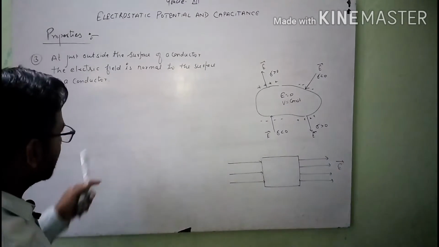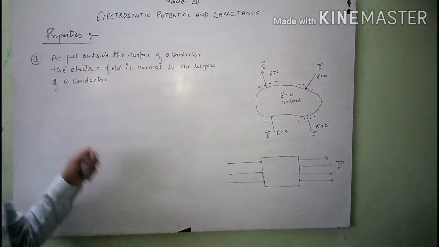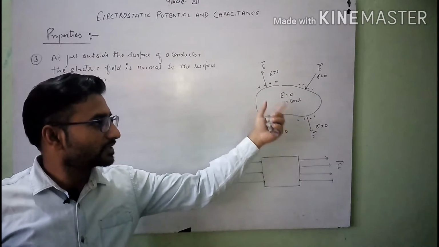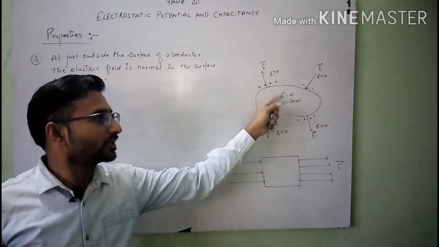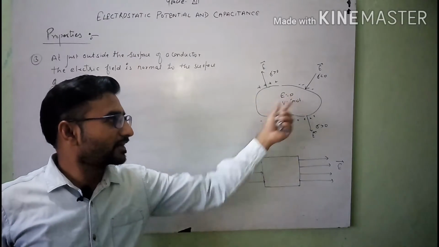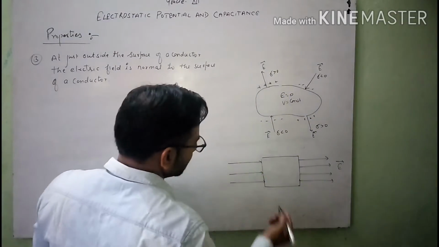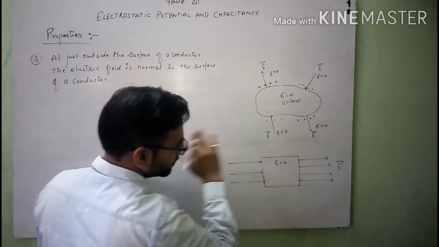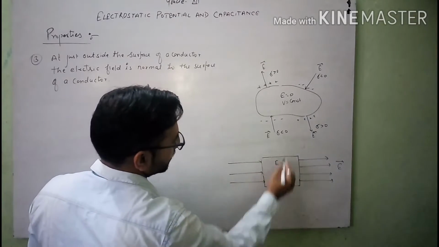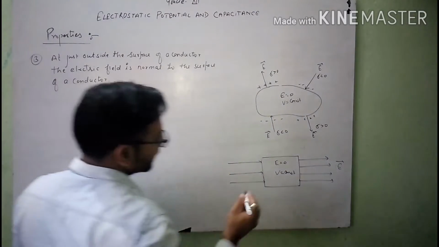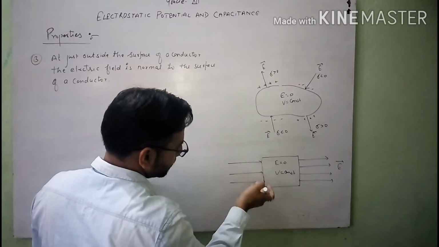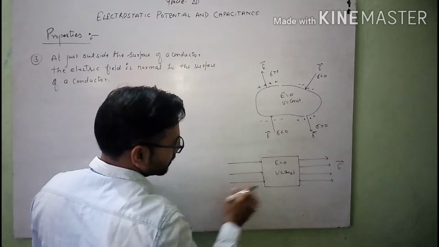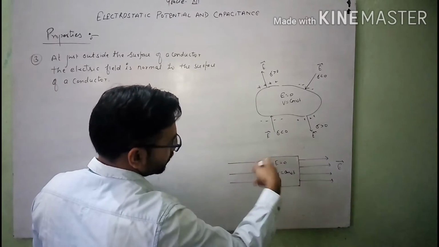Students, the third property is that just outside the surface of a charged conductor, the electric field is normal to the given surface. You can see the diagram here, which is drawn by me in the second phase, in which in the previous first case the electric field is 0 and V remains constant. In the second case, just imagine that we are able to see the electric field lines of the external electric field E, and the electric field lines are normal to this surface.